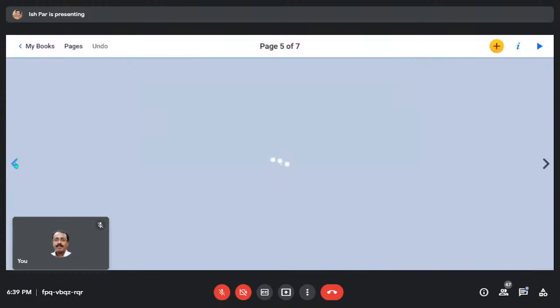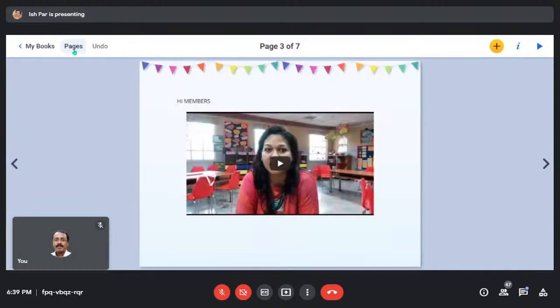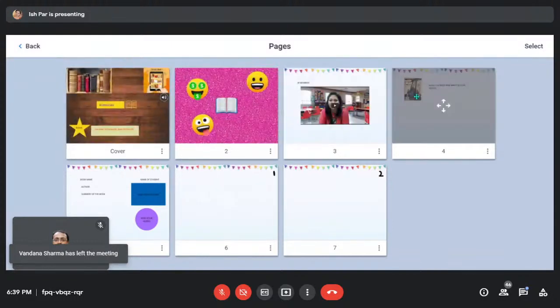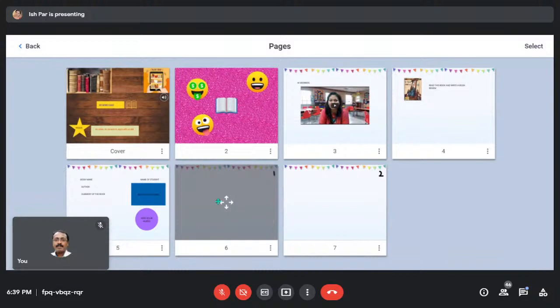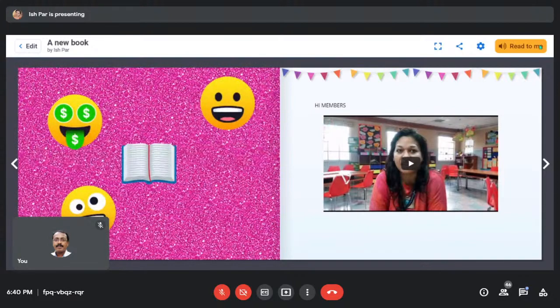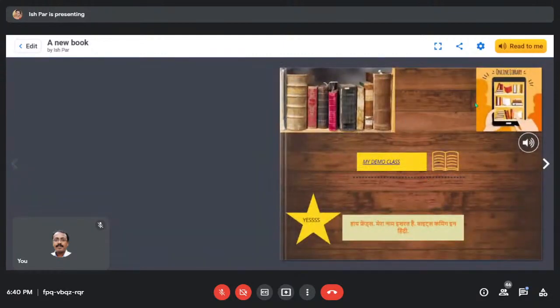So this was the part of making a simple book. I'll show you how you can check how many pages you have created. You click on pages, and here is the option 3, 4. PDF, you were asking, PDF from the device you can download, you can upload, right? Whenever you want to upload a device back, there is My Books, then pages. If I'm talking about this book, it will show the number of pages here. And the third button on the top right is the Read to Me part, which is again a beautiful part. So let me start this book. If my book is ready, I will click on Read to Me.